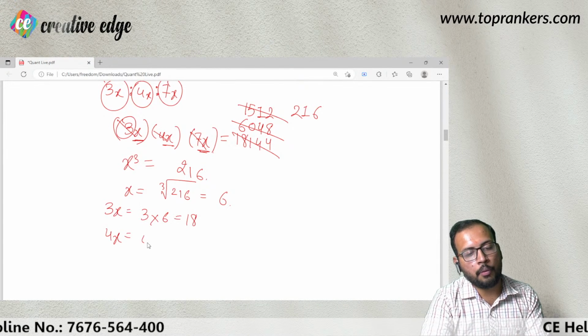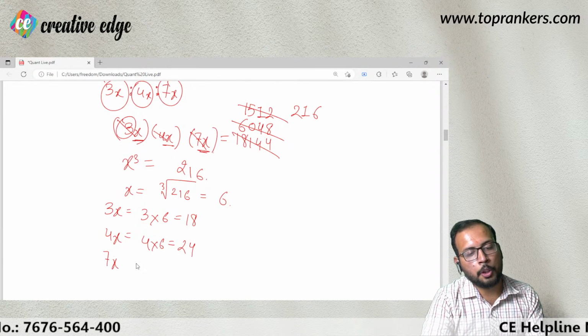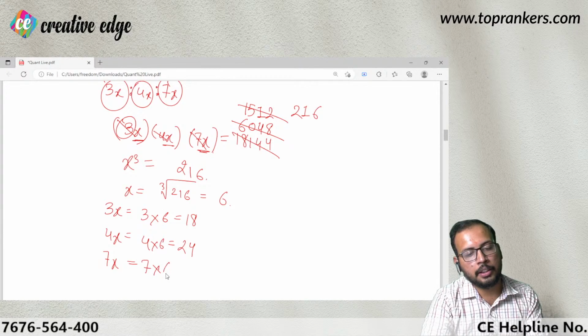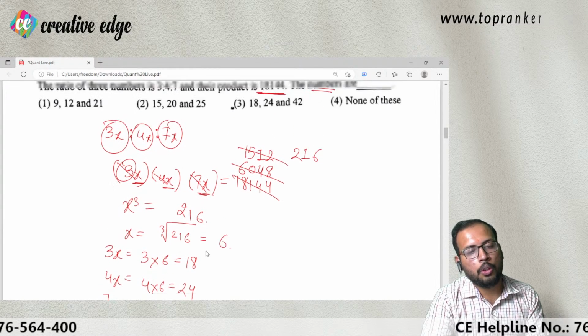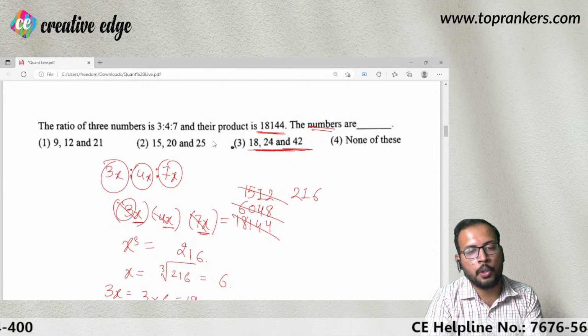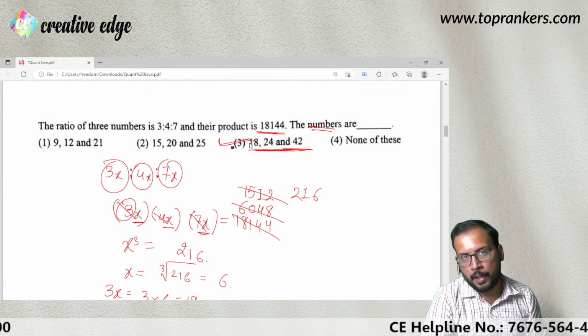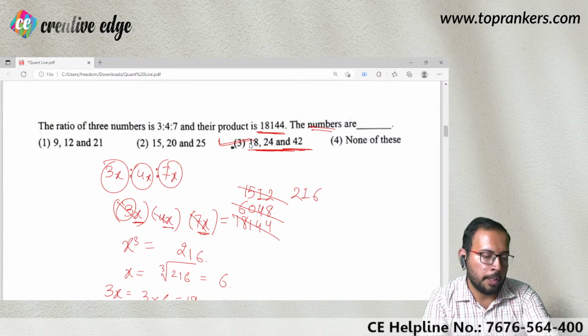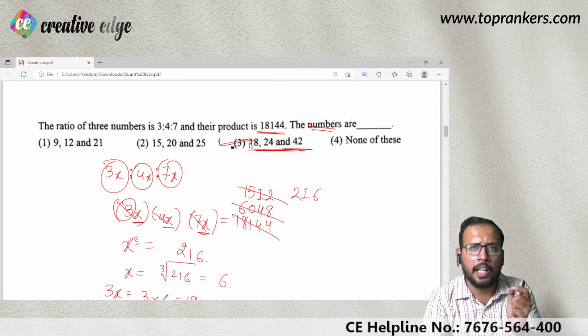4x is going to be 4 into 6, that is 24. And 7x is going to be 7 into 6, that is 42. तो यानी कि यहाँ पर ये जो नंबर है 18, 24 and 42 is absolutely right. I hope this question must be easy for you.